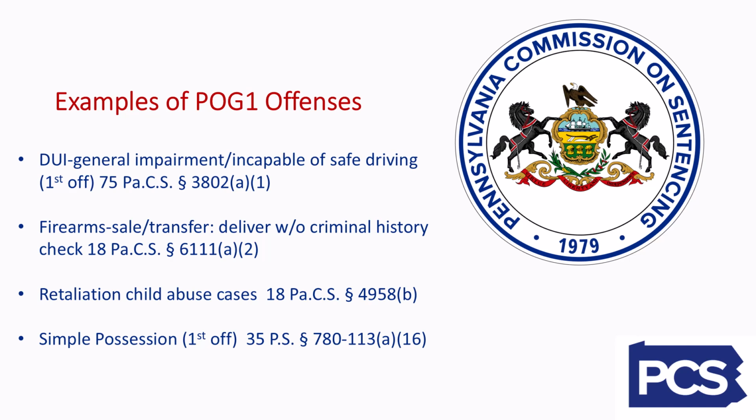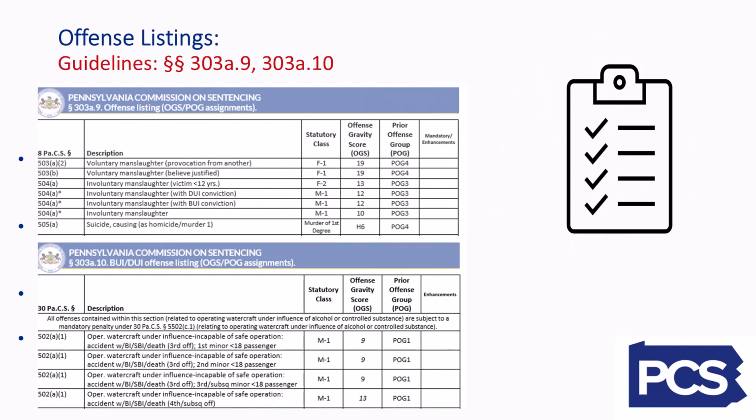Here are some examples of offenses that fall into POG 1. A first offense for DUI, general impairment, incapable of safe driving. Firearms, sale or transfer. Delivery without a criminal history check. Retaliation and child abuse cases. And a first offense for simple possession. As a final reminder, if you can't figure out the POG for an offense, look to our offense listings at Sections 303A9 and 303A10 of the 8th edition Sentencing Guidelines, as most offenses are listed there.